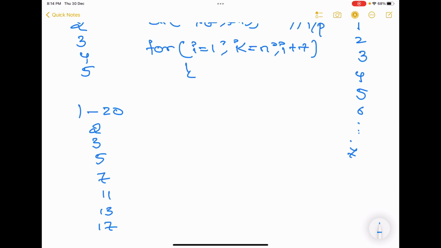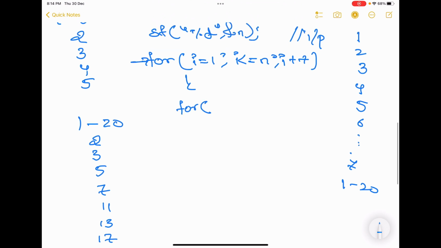Okay. So now what this for loop does is it will give you input one after one, that is completely from 1 to 20, all the numbers 1 2 3 4 5 6 7 8 9 10 11 12 13 14 15 16 17 18 19 20. It is gonna give you numbers one after one. Your next loop has to perform checking if it is a prime number or not. Okay, now come down.